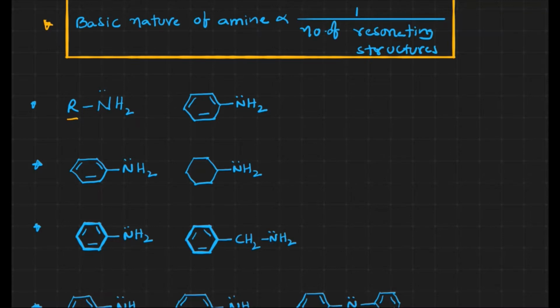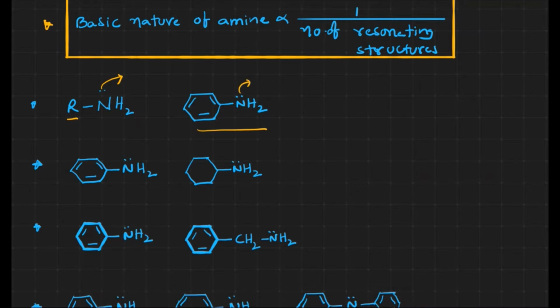When it releases electrons, what happens? Electron density on the nitrogen increases. When electron density on the nitrogen increases, it can easily donate the electrons. In the case of the second one, there is a problem. Here the lone pair and the double bonds in the benzene ring are both in conjugation. Both are in conjugation means what?